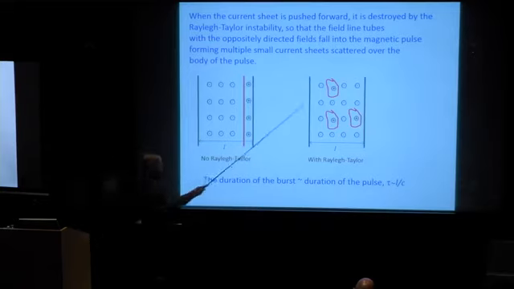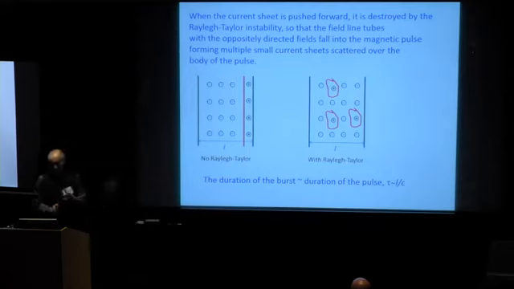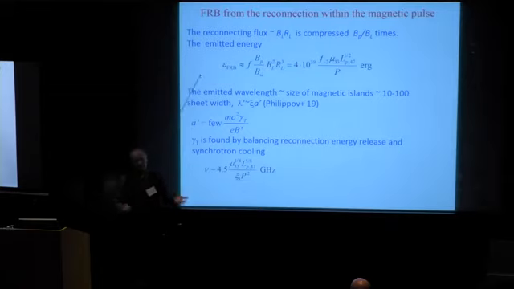But if reconnection occurs within the main body of the pulse, then the duration of the pulse is determined by the length of the pulse, and it could be about a millisecond and so on. In any case, all this energy of the oppositely directed magnetic field, all magnetic flux within the scale of about the Larmor radius is compressed, and it is dissipated.